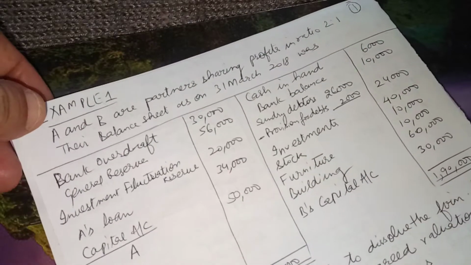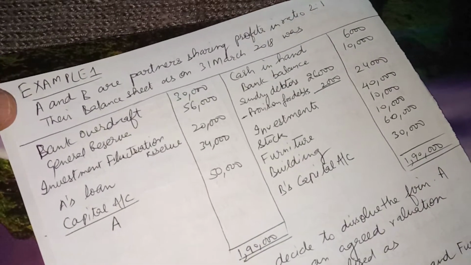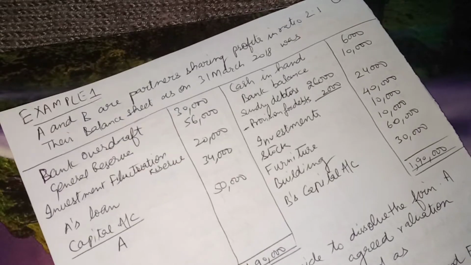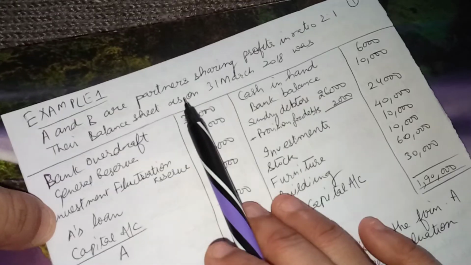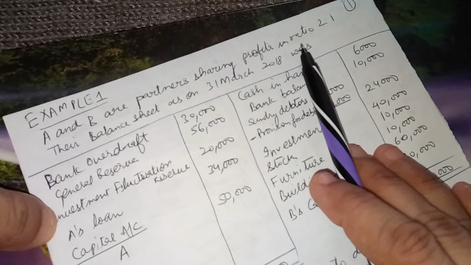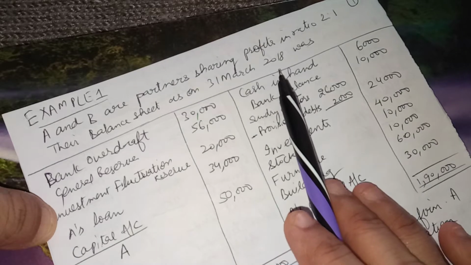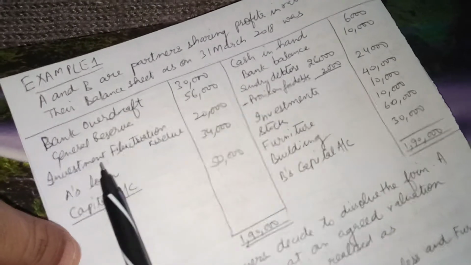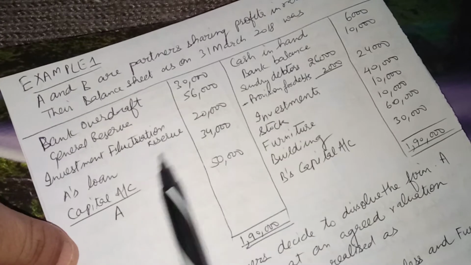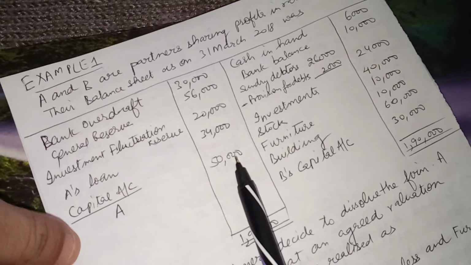So let us come back to the video and do these two practical problems very carefully. For the first problem, A and B are the partners sharing the profits in ratio 2:1. Their balance sheet as on 31st March 2018 was: bank overdraft, general reserve, investment fluctuation reserve, A's loan, capital account of only A is there, 50,000.